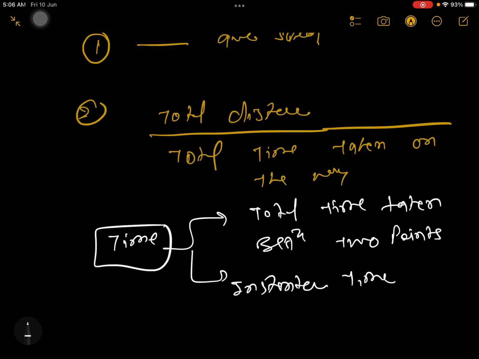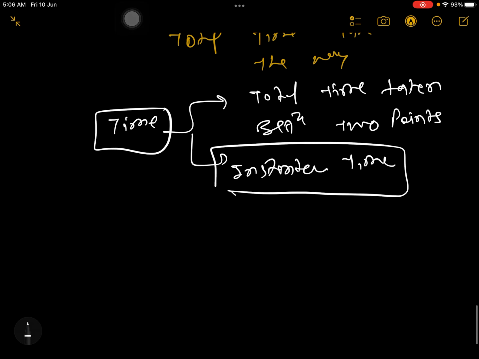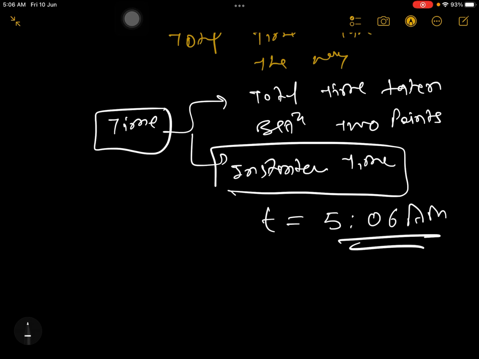Instantaneous time means if you look at my screen right now, what is the time? Right now the time on my screen is 5:06 AM. If you know Hindi, भोर का टाइम है, सुबह हो चुकी है. I am sitting in my room and making videos for you. So this is the meaning of instantaneous time. See, when you ask someone what is the time now, that is your instantaneous time. So instantaneous time helps you to find out instantaneous speed or instantaneous velocity.